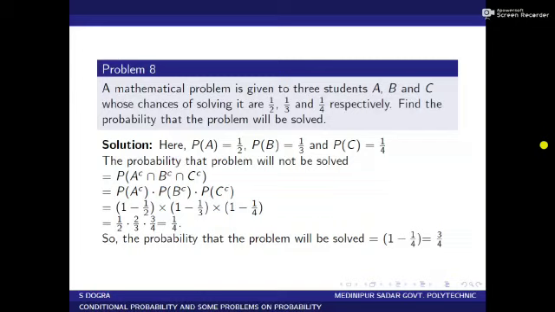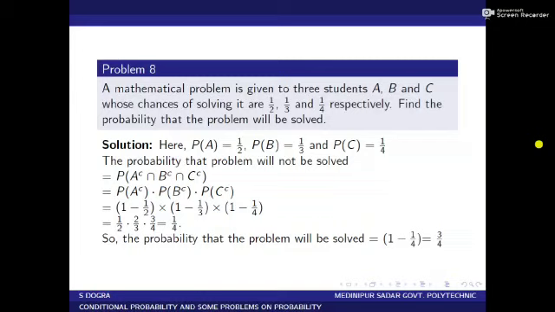The problem will not be solved when A cannot solve the problem, B cannot solve the problem, C cannot solve the problem. So the probability that the problem will not be solved equal to P of A complement intersection B complement intersection C complement. Since A complement, B complement and C complement are independent events, so we can write P of A complement into P of B complement into P of C complement. P of A complement means 1 minus half, P of B complement means 1 minus 1 by 3, P of C complement means 1 minus 1 by 4.